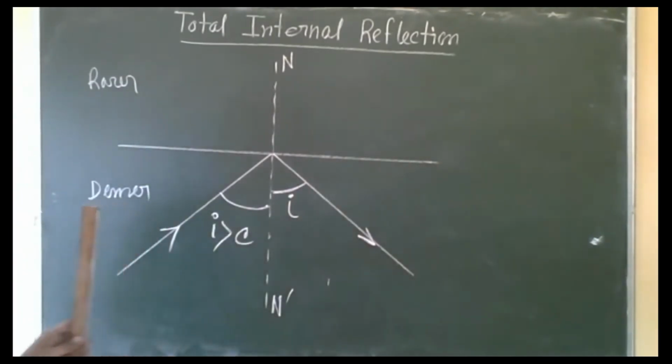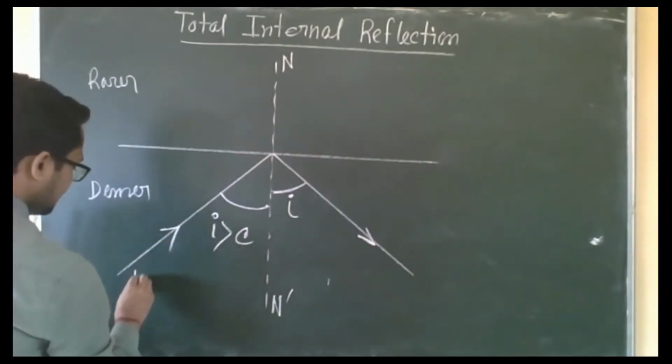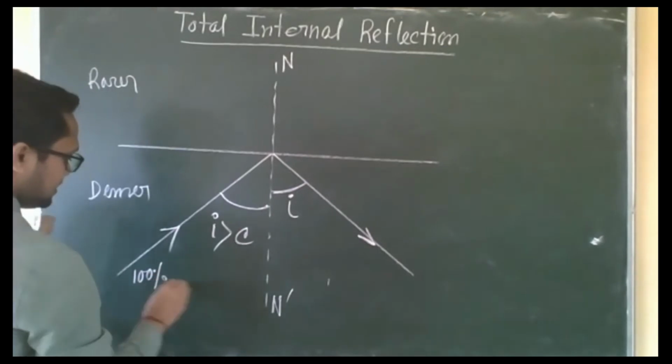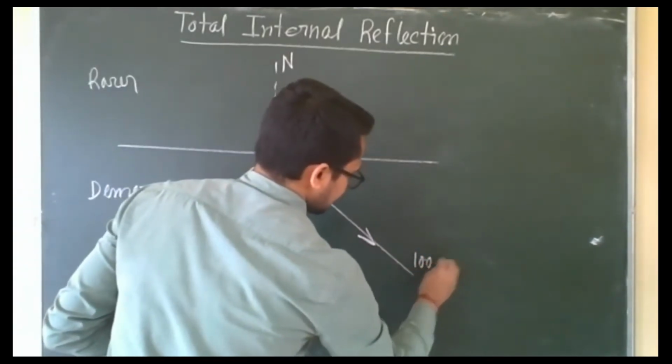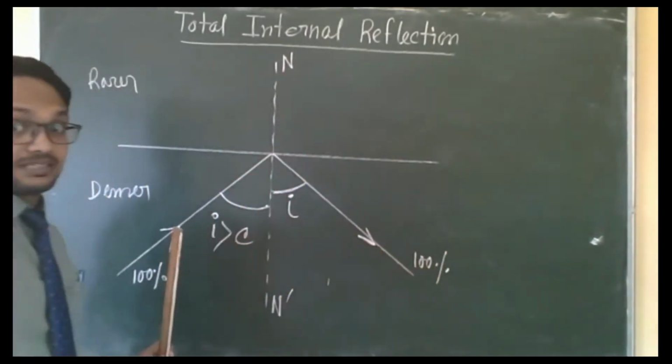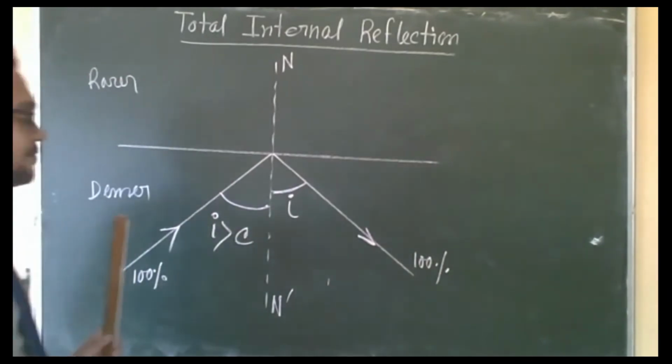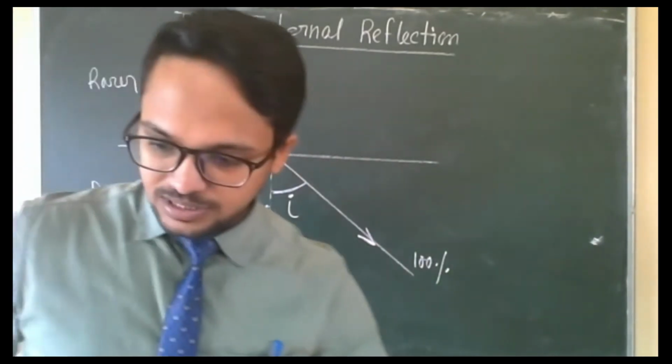The angle of reflection is also equal to i. It will follow the law of reflection. If this incident light is 100% intensity, the reflected light will also have 100% intensity. We will see it in the simulation. I'll show you, just wait. So this is the diagram.